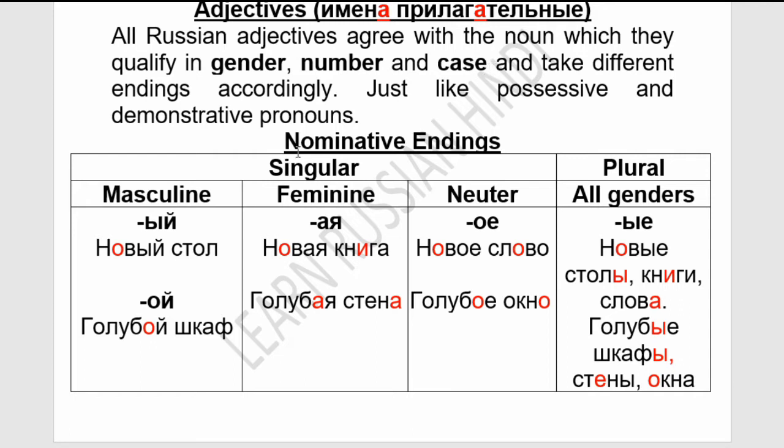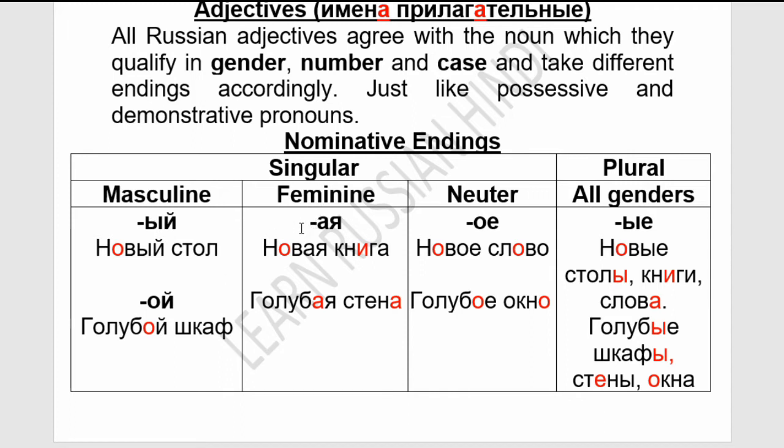So we will see the nominative endings: singular for masculine, feminine, and neuter, and plural for all genders. We can recognize any adjective by seeing the endings only. For masculine it is -ый, -ий, -ой.